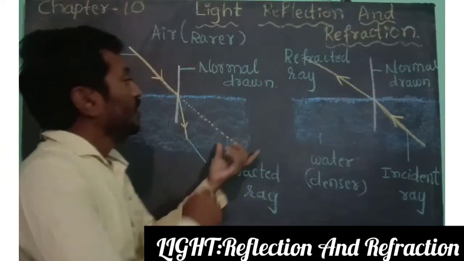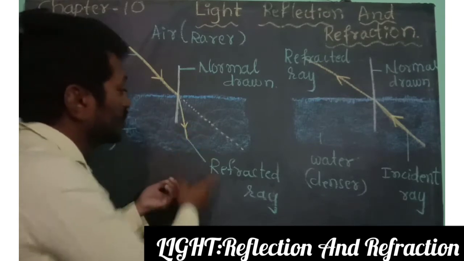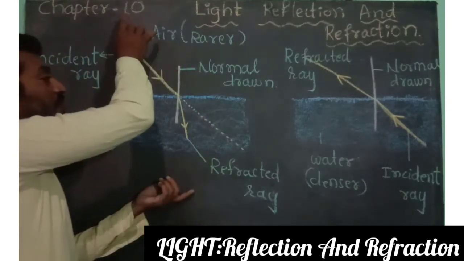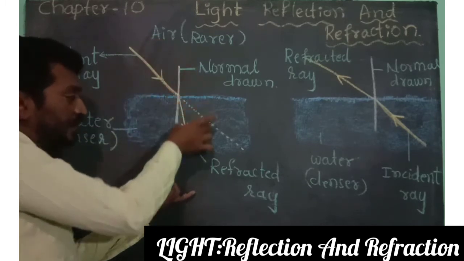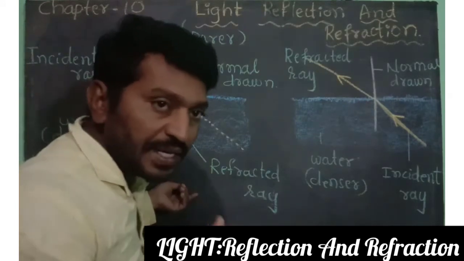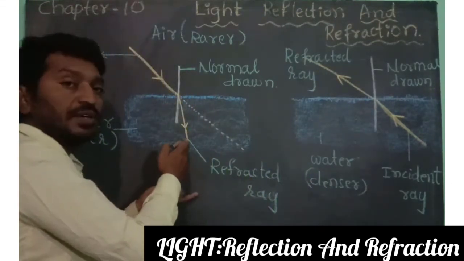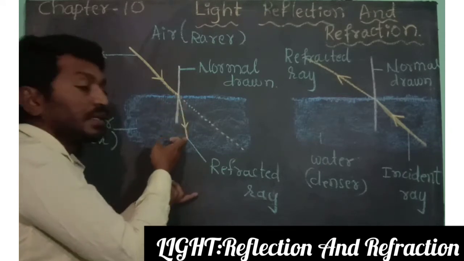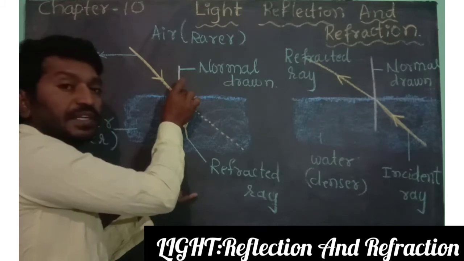So what happens when light travels from air to water? When light enters from a rarer medium to a denser medium, refraction takes place. After the refraction, the refracted ray moves towards the normal. This is the normal drawn at the point of incidence.